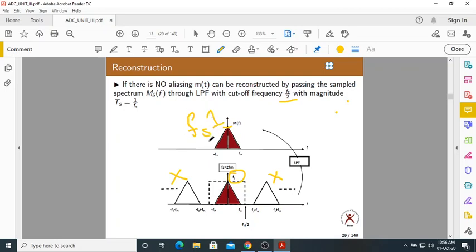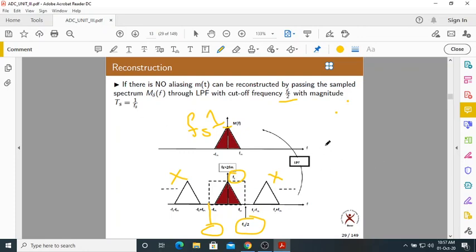So Fs is there, but we should remove this Fs also. Now this low pass filter has cutoff frequency Fs by 2 and magnitude 1 by Fs. 1 by Fs is nothing but Ts. So with a cutoff frequency Fs by 2, we should have a magnitude of Ts.